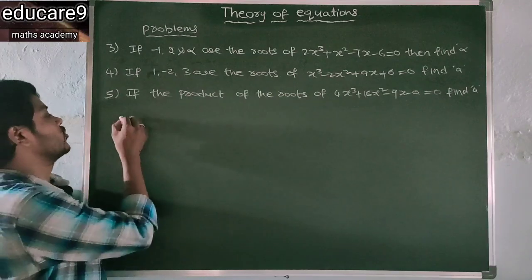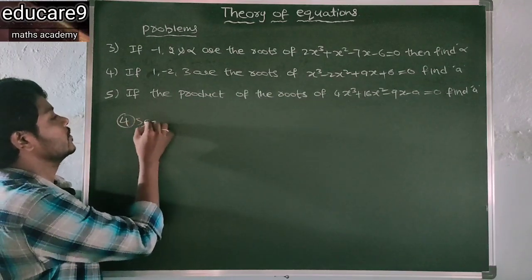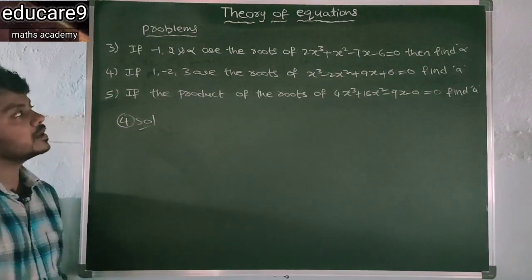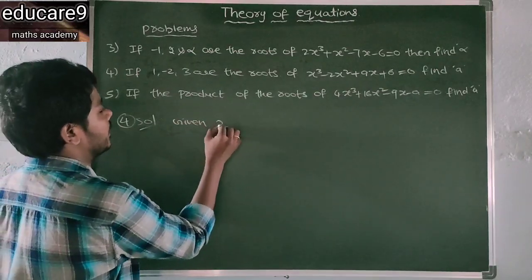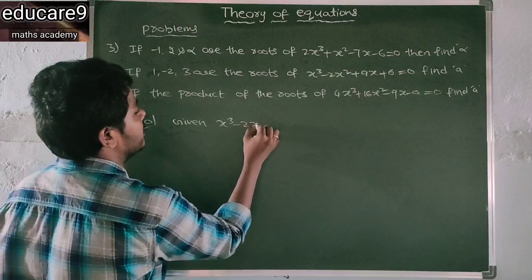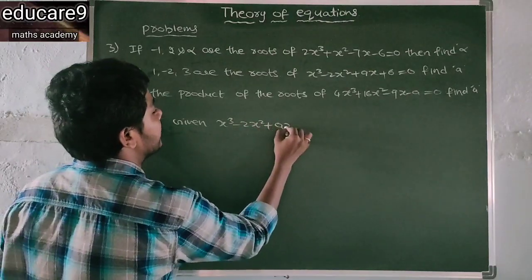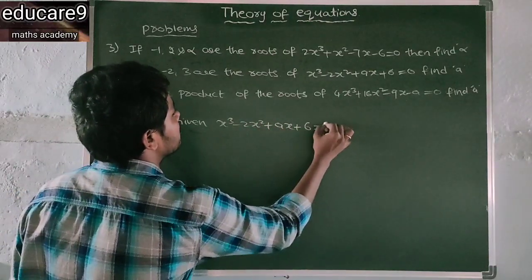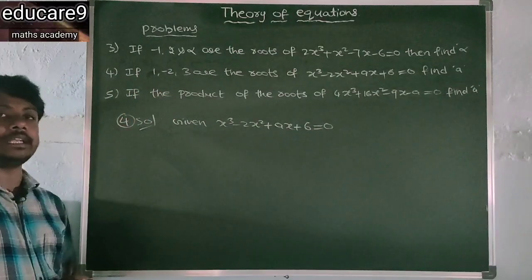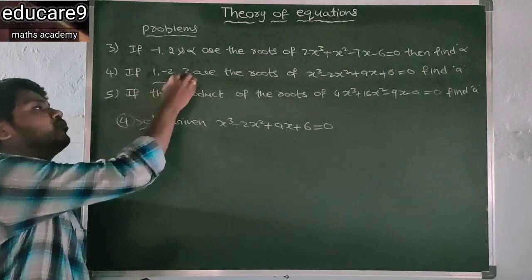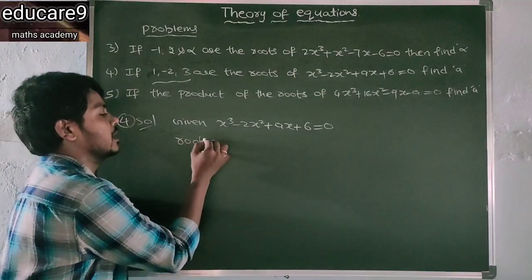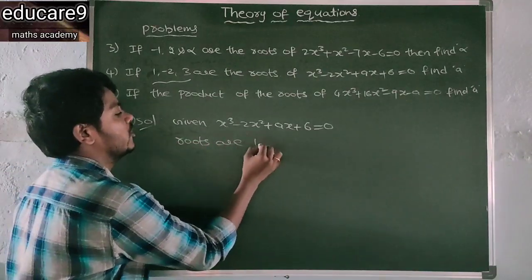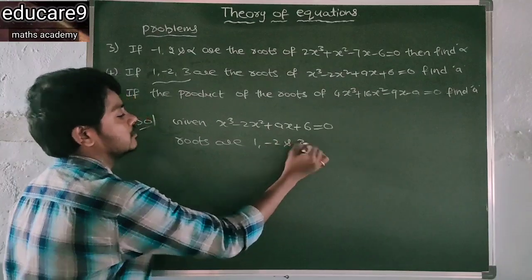So next, see the fourth one. The given equation is x cube minus 2x square plus ax plus 6 is equal to 0. You want to find a, and the roots are 1, minus 2, 3.